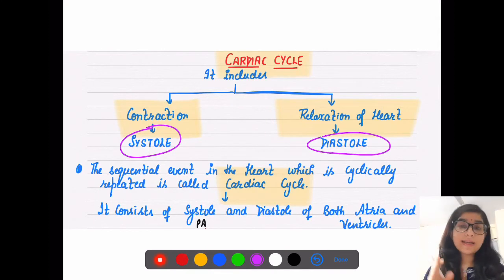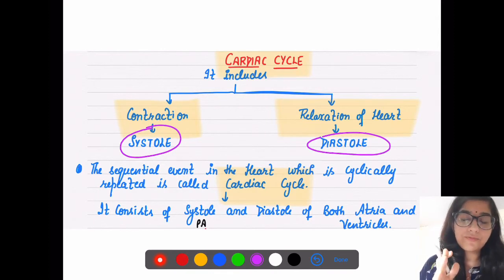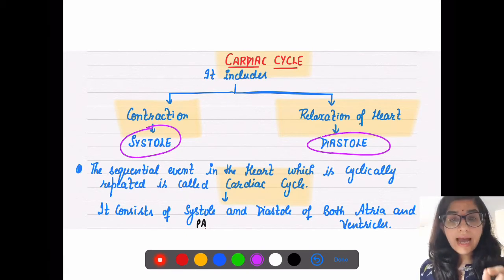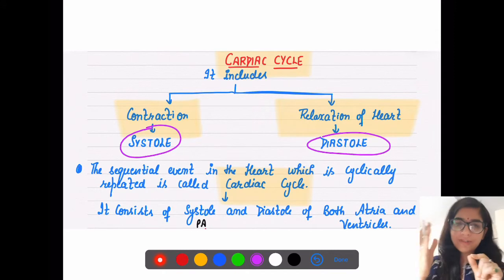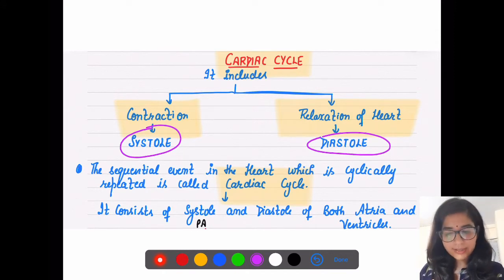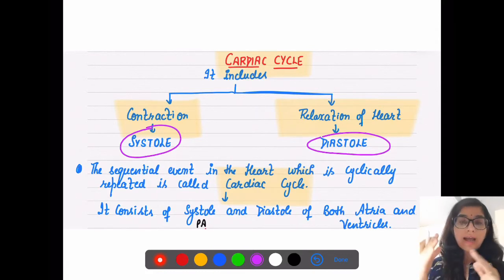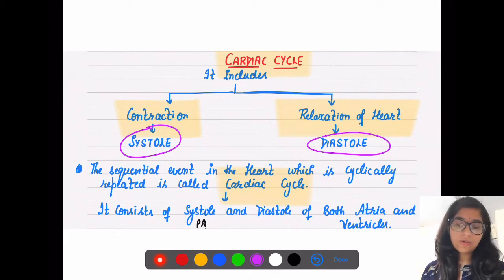Now what is the cardiac cycle? Why are we calling it a cycle? That is a sequence of events, meaning one after the other, one after another. Those events, those steps which are happening in the heart, one after another, in a cyclic repeated manner.